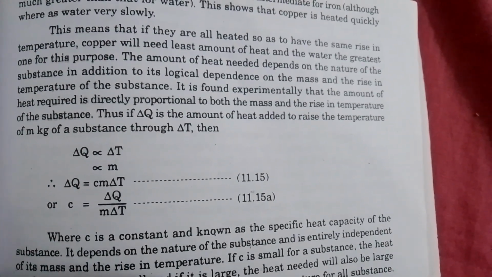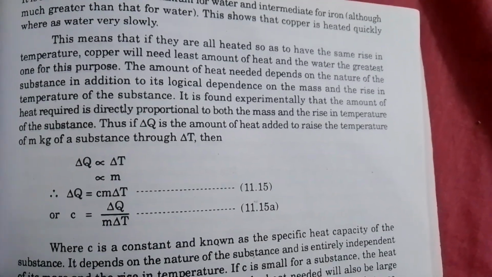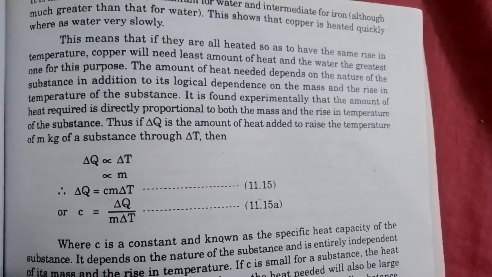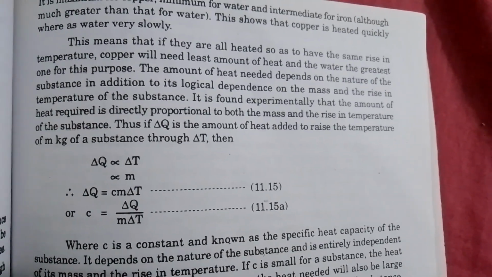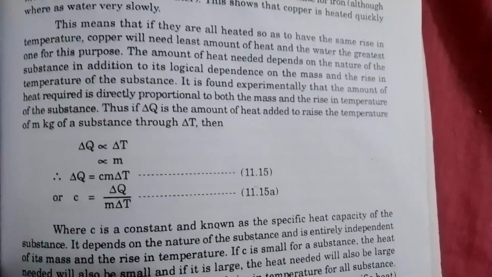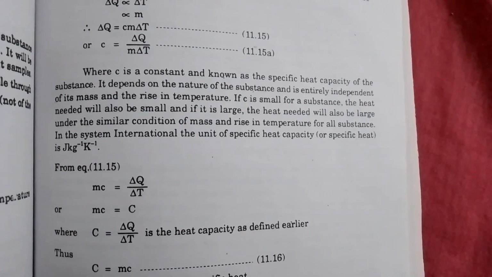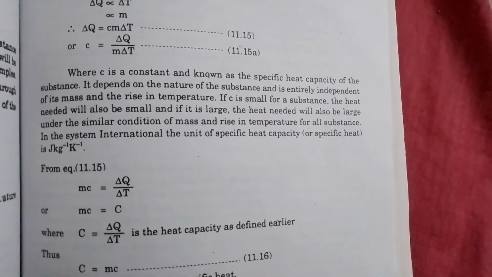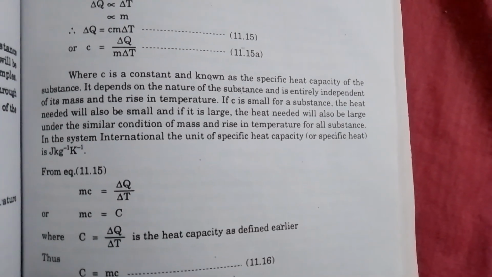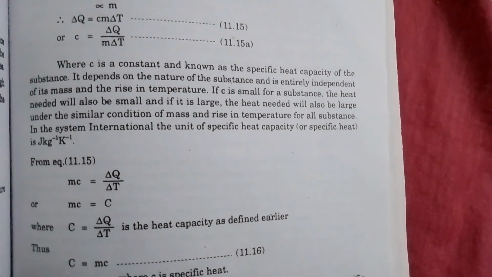It is found experimentally that the amount of heat required is directly proportional to both the mass and the rise in temperature of the substances. Thus, if Q is the amount of heat added to raise the temperature of m kg of a substance through a temperature change, then Q equals m c times the rise in temperature, where C is a constant known as the specific heat capacity of the substance. It depends on the nature of the substance and is entirely independent of its mass and the rise in temperature.